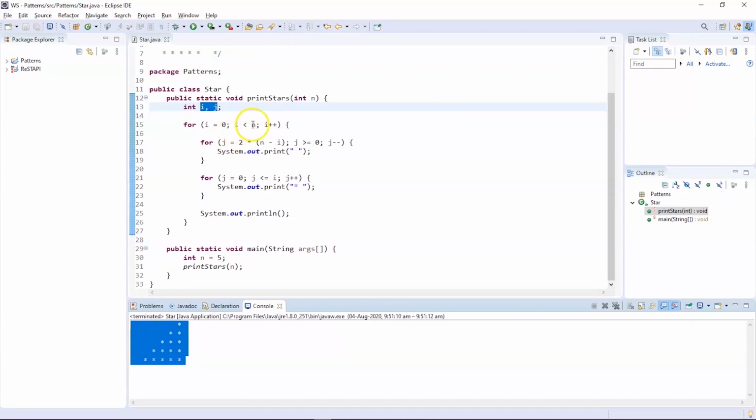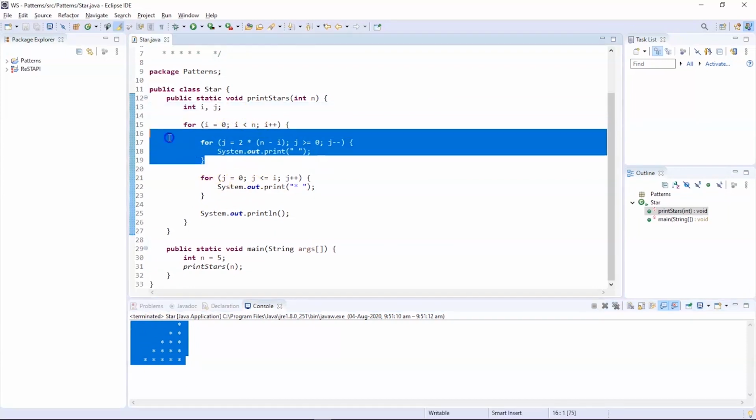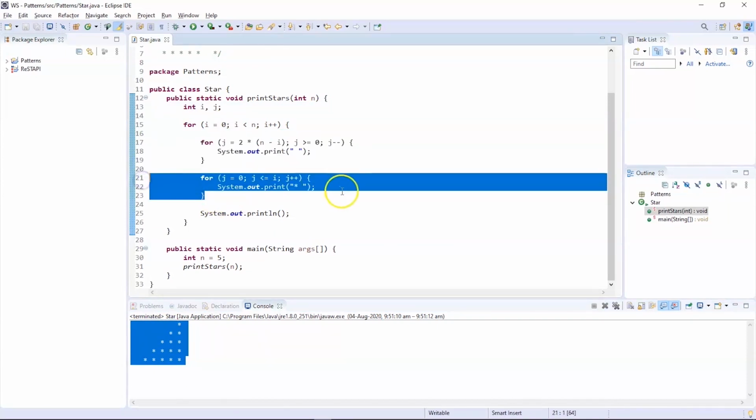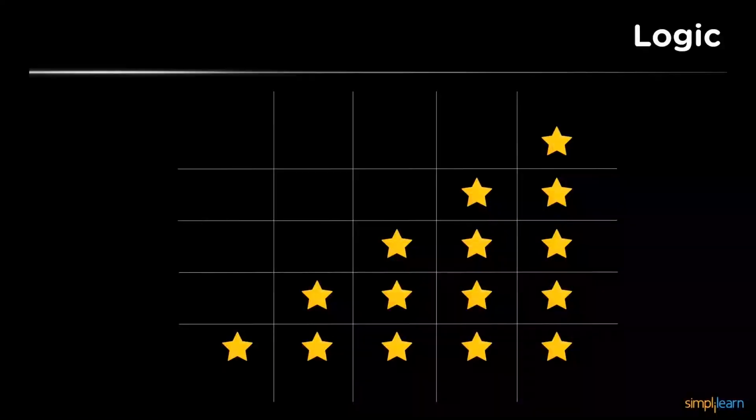This for loop will run until the condition is true. Once this for loop fails, we will enter into the next for loop, which is particularly designed to print the stars. Now after this, let us move ahead into our next type of pattern.